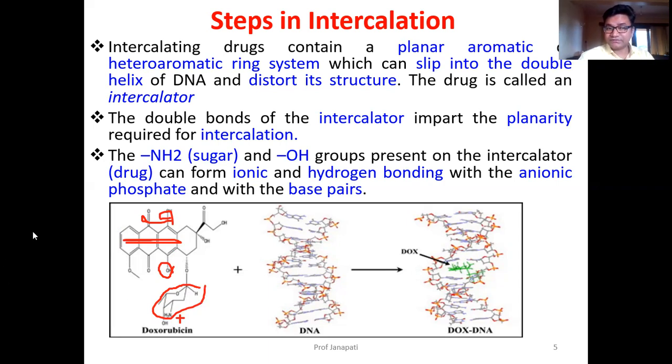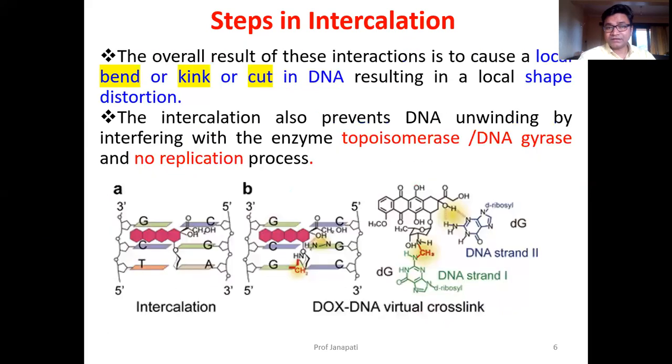That is one. Next, you can see one more way of diagrammatic representation. This is the drug molecule. This is one DNA pair, this is one strand, and this is another strand. In between the DNA strands, our drug is attached.